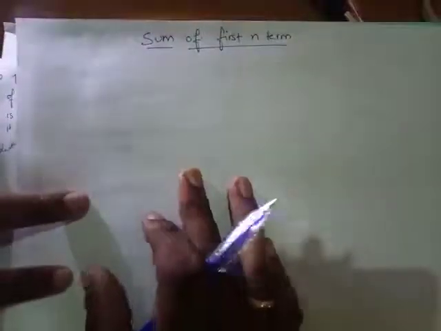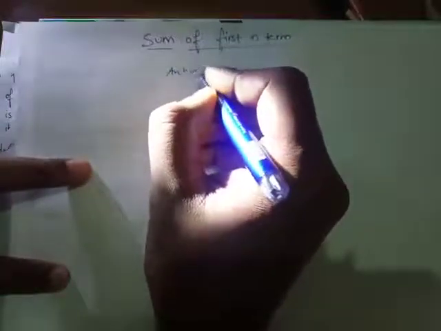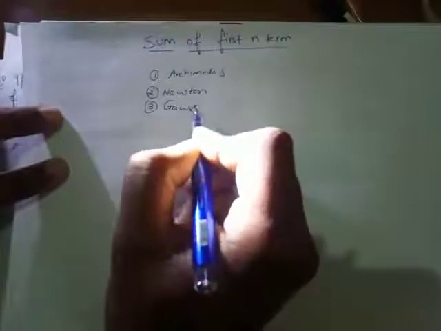Now, let me tell you a story behind this topic. How was this topic generated? There are three well-known scientists that we are aware of. One is Archimedes. You have learned about him also, Archimedes' principle. The other one is Newton, and the third one is Gauss.